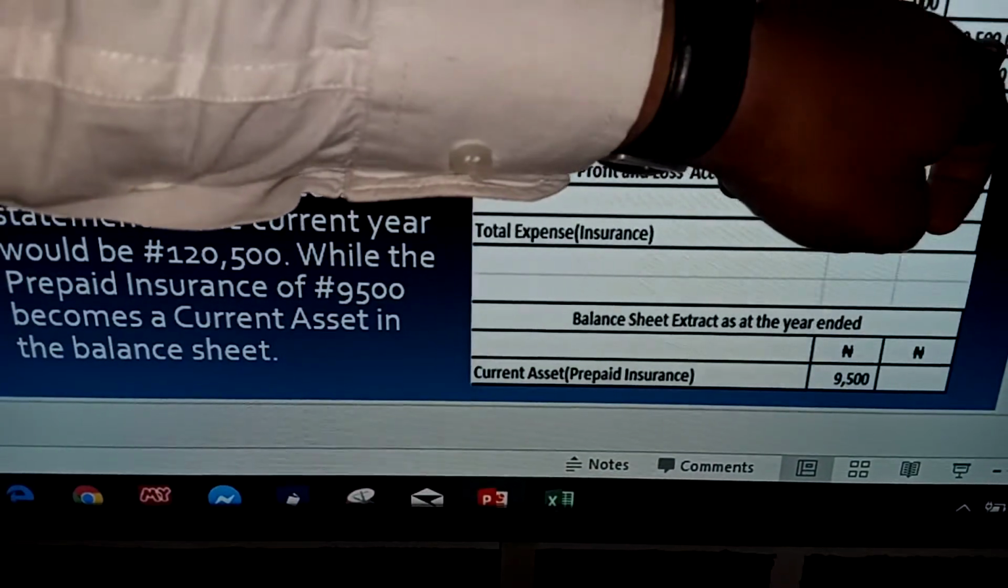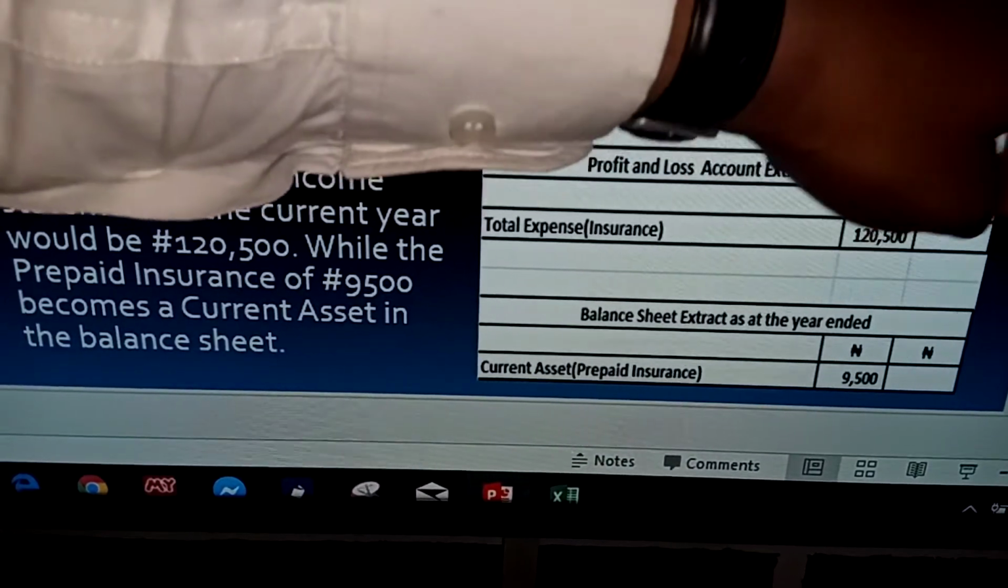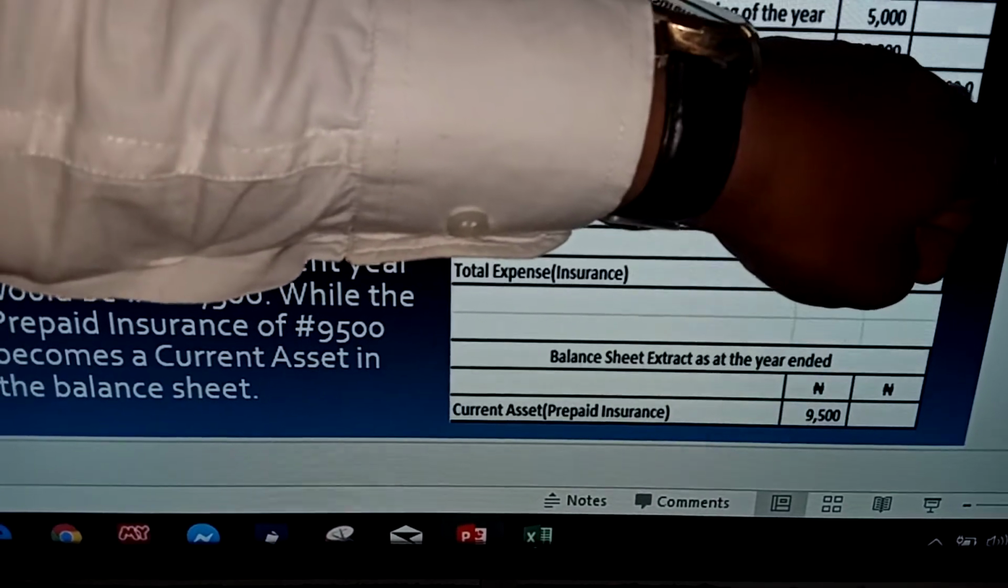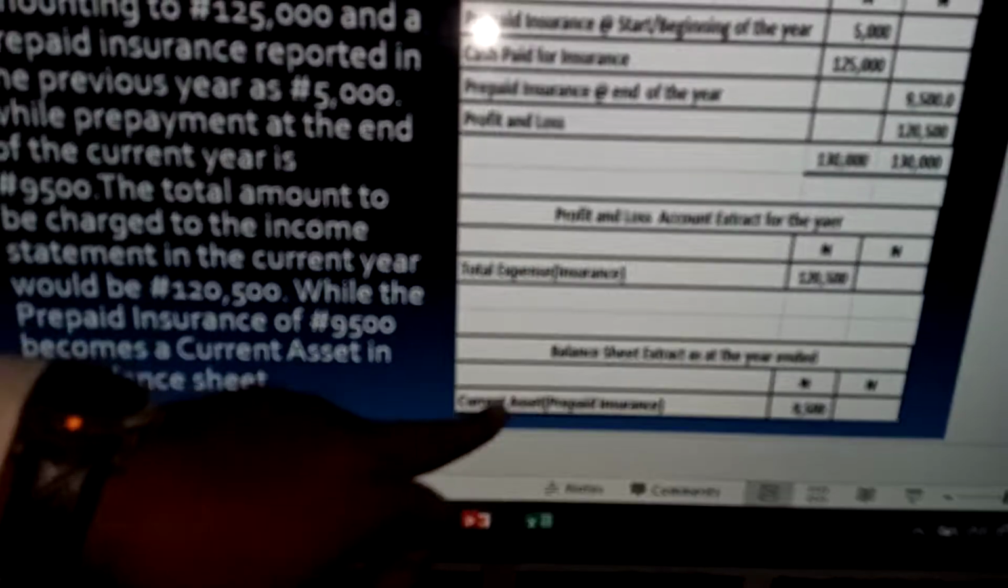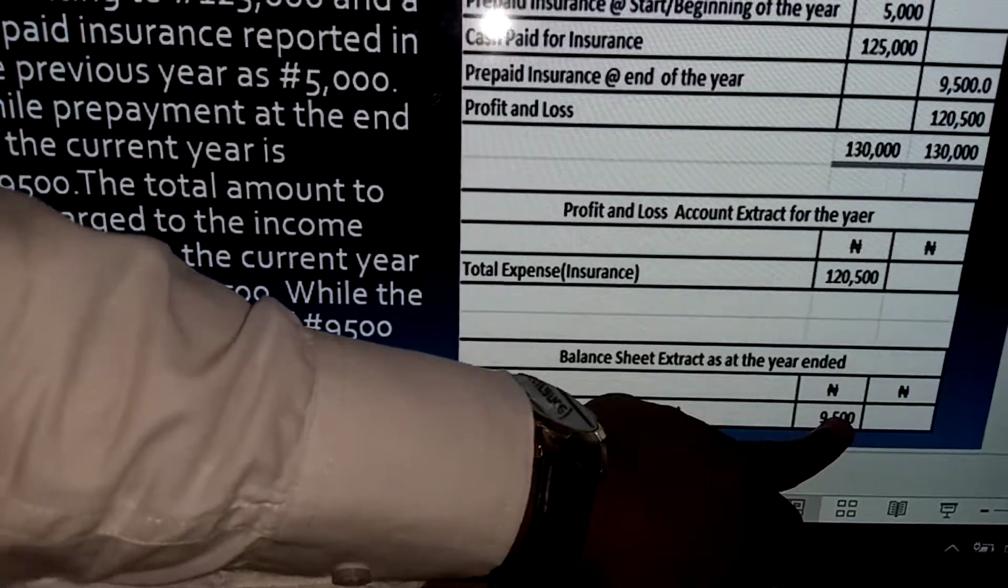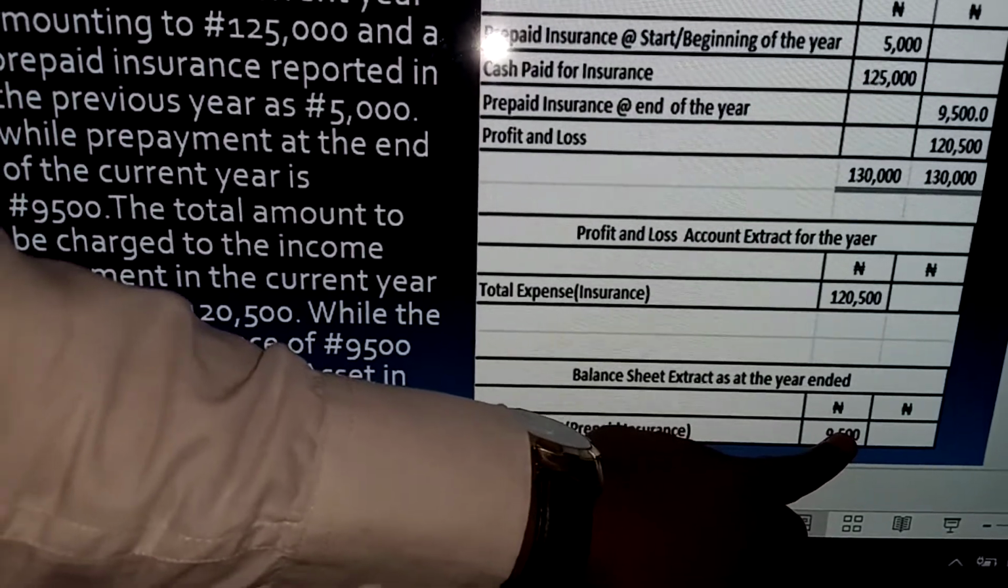Now this 9,500, which is the prepaid expense at the end of the current year, is now transferred to your balance sheet as a current asset. Look at it here. Current asset, you have prepaid insurance, 9,500.